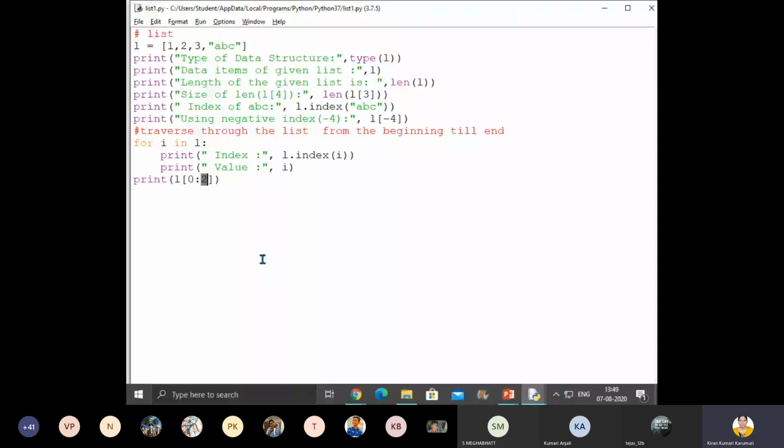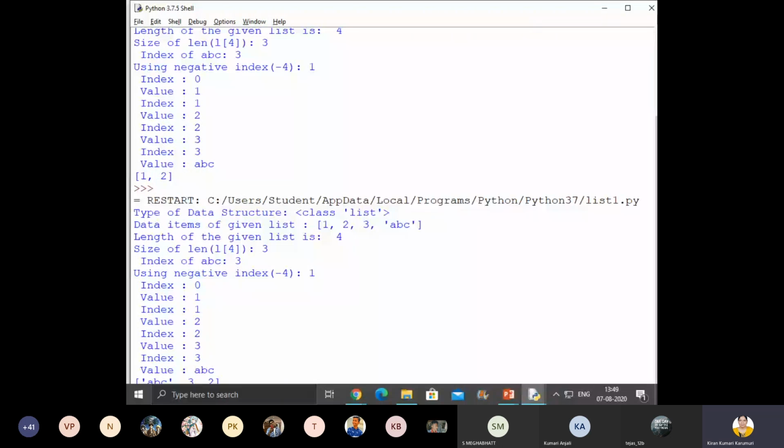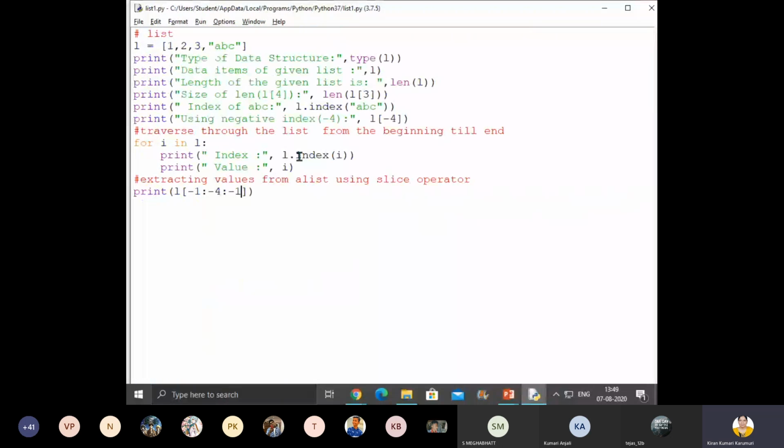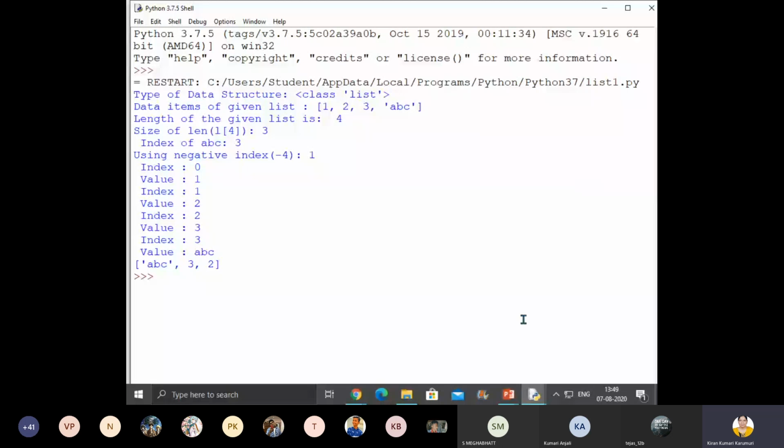Got it, children? So another way of extracting values from a list using the slice operator is even from the negative index -1 to suppose -4. What are we doing? We are going below, isn't it? Then you can see all the values. Once again, I'll show you. You can see, children. Can you all observe?